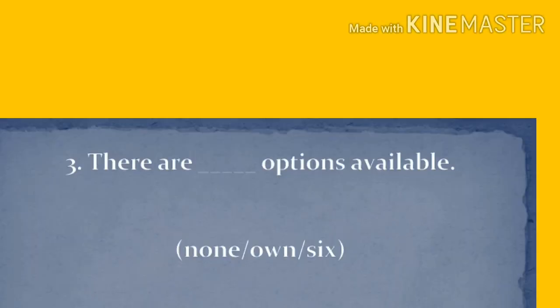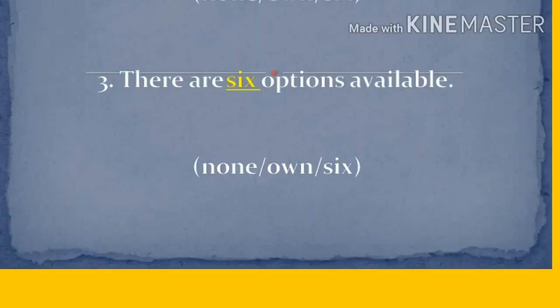See the third sentence. There are dash options available. The options are none, one, six. There are none options available. Is this suitable to this sentence? No. Next option, there are one options available. This is also not suitable. Which will be the most suitable one? Six. Am I right? Yes, six will be the most suitable option. There are six options available.